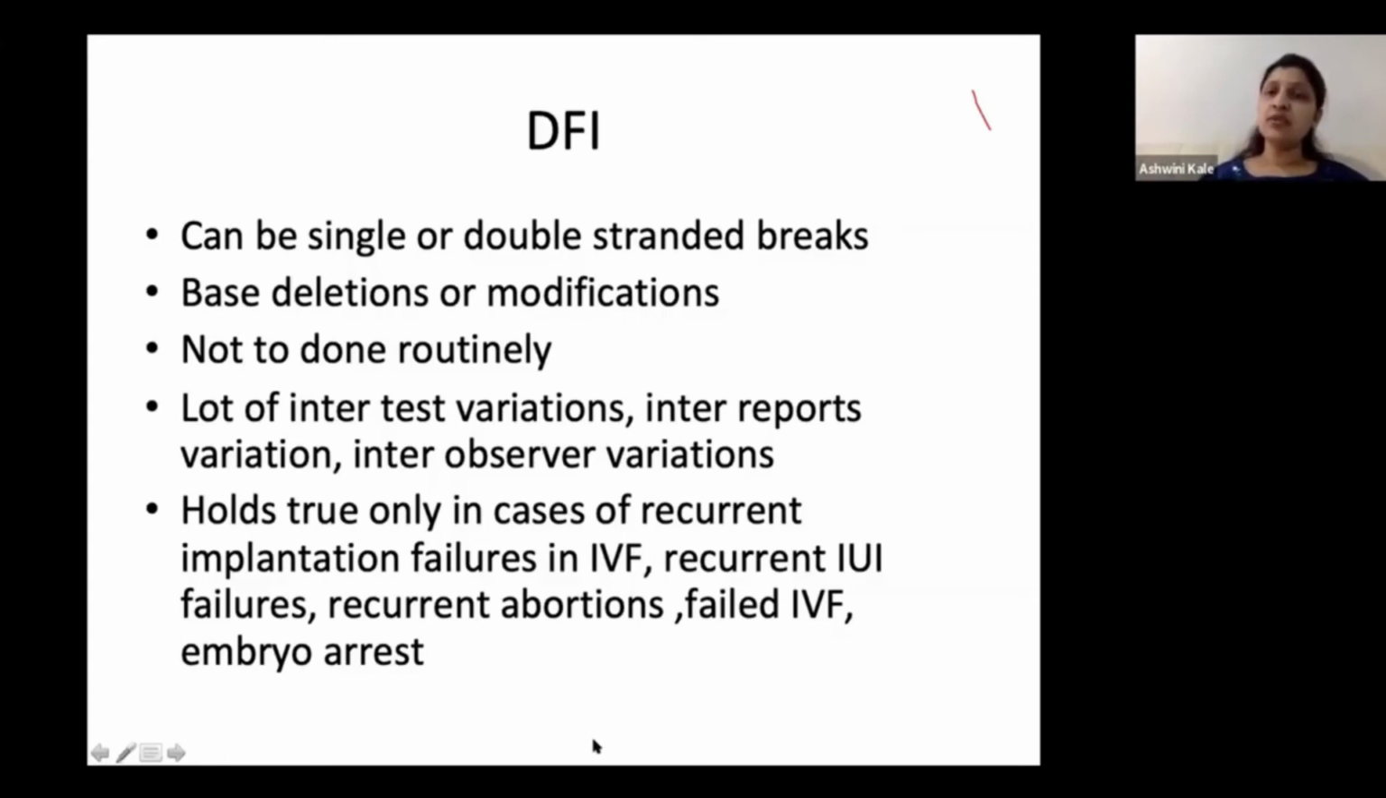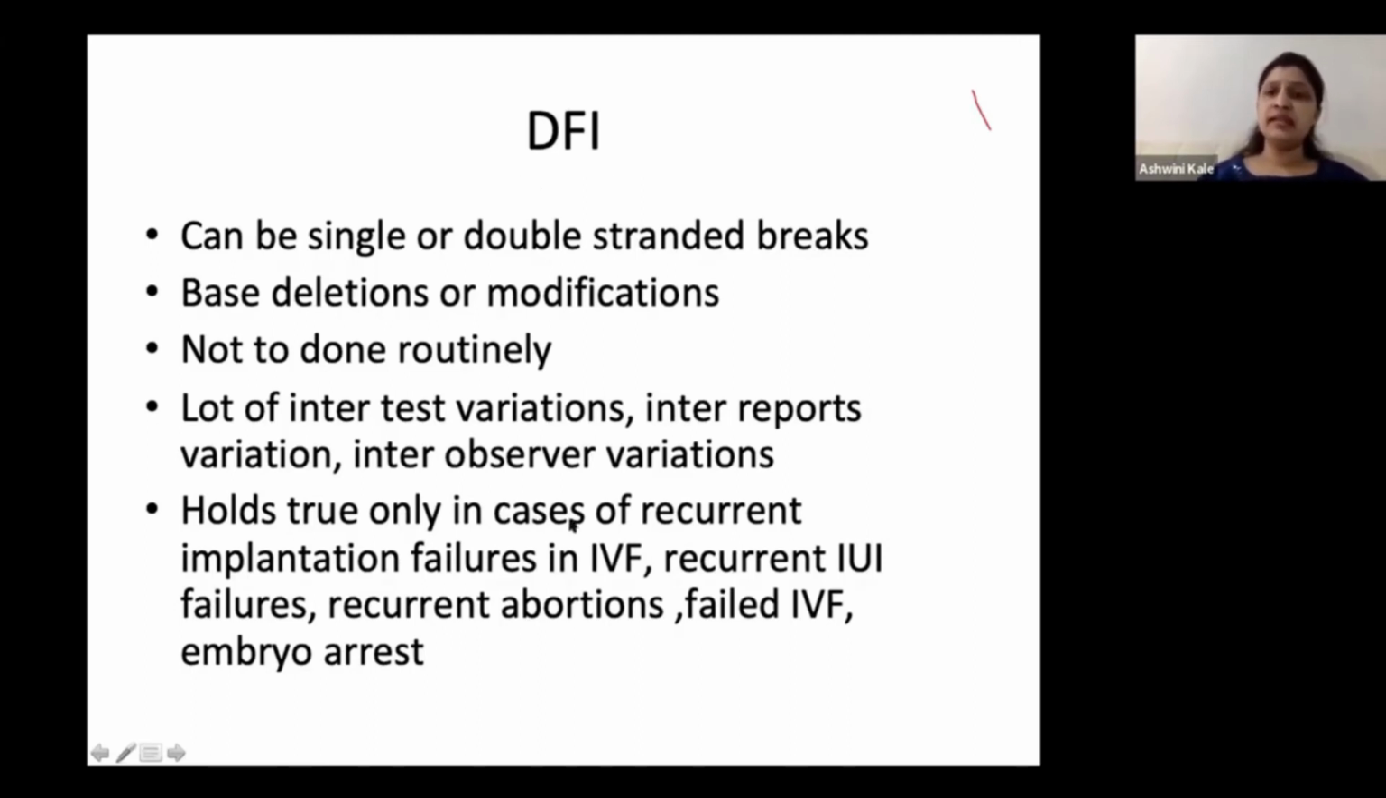So there are n number of tests available which do this, but we have to understand that this DNA fragmentation index is not to be routinely done as part of your semen analysis report, because there is always going to be some amount of DNA fragmentation present, because it's a wear and tear procedure. So even in a normal patient, or even one who has conceived, you would find some amount of DNA fragmentation index. So now, in whom to do these tests?